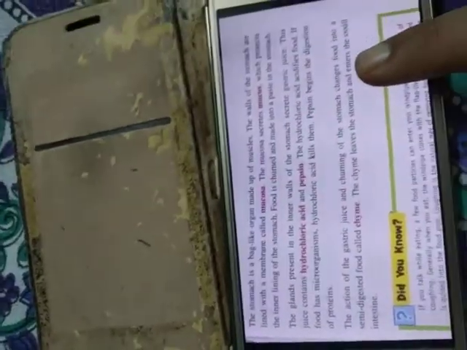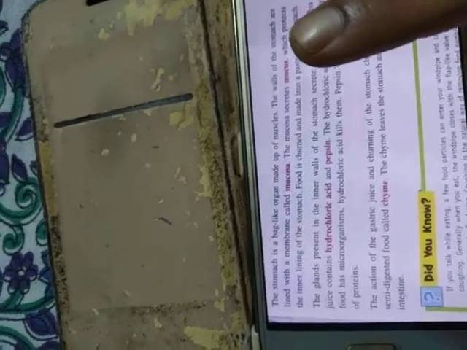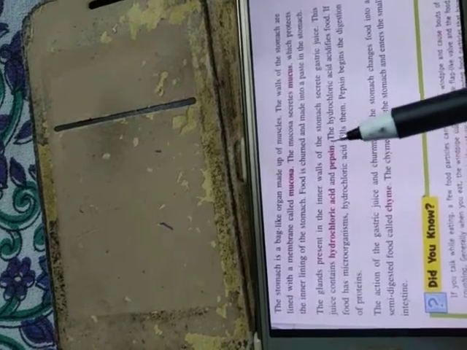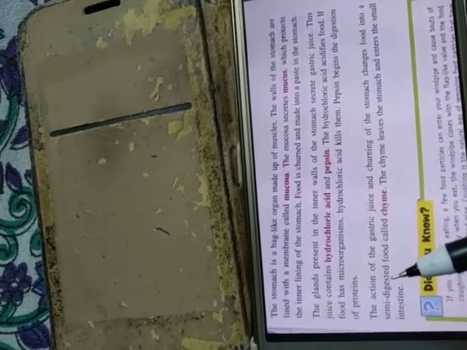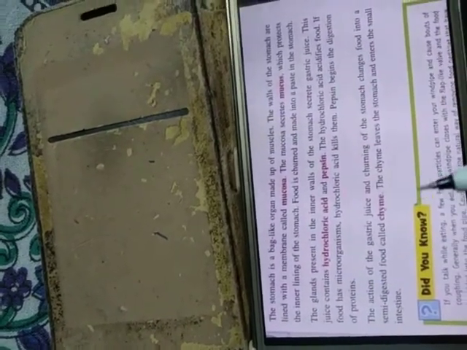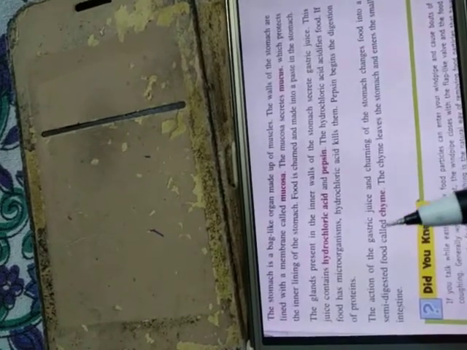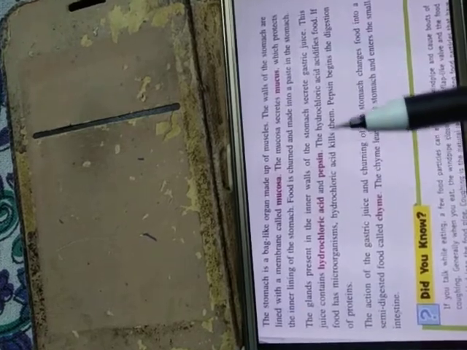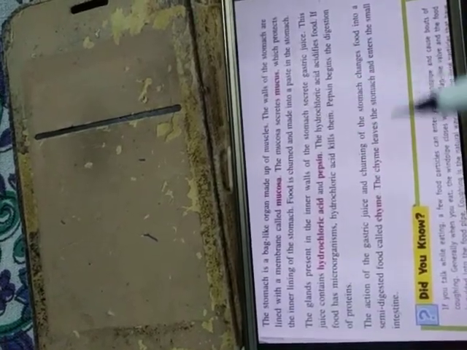Now chyme has to leave the stomach and enter the next part of the alimentary canal, which is the small intestine. So food passes from the food pipe, or esophagus, then enters the stomach. In the stomach, it is converted into semi-digested food, or chyme, with the help of gastric juices secreted from the inner wall of the stomach.